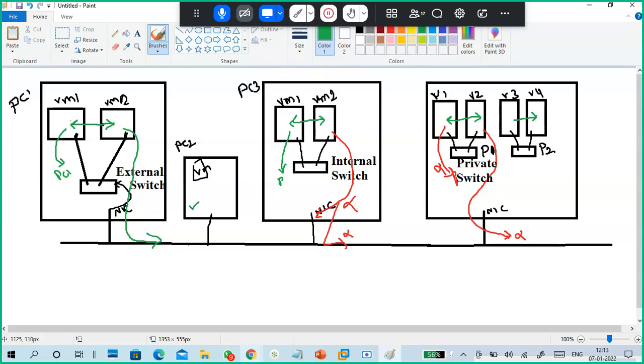So what happens? Those who are connected to the same private switch can communicate with each other. Those who are not cannot. Simple. VM1 and VM2 can communicate with each other, and VM3 and VM4 can communicate with each other. Understand?